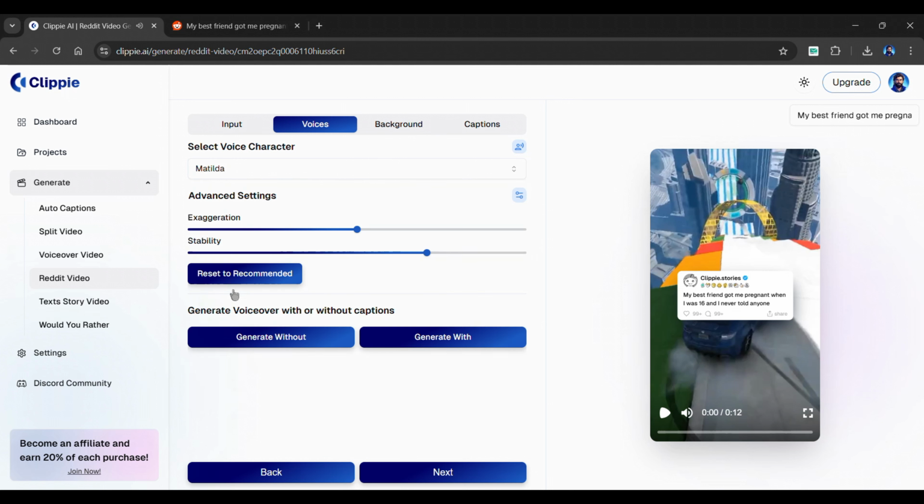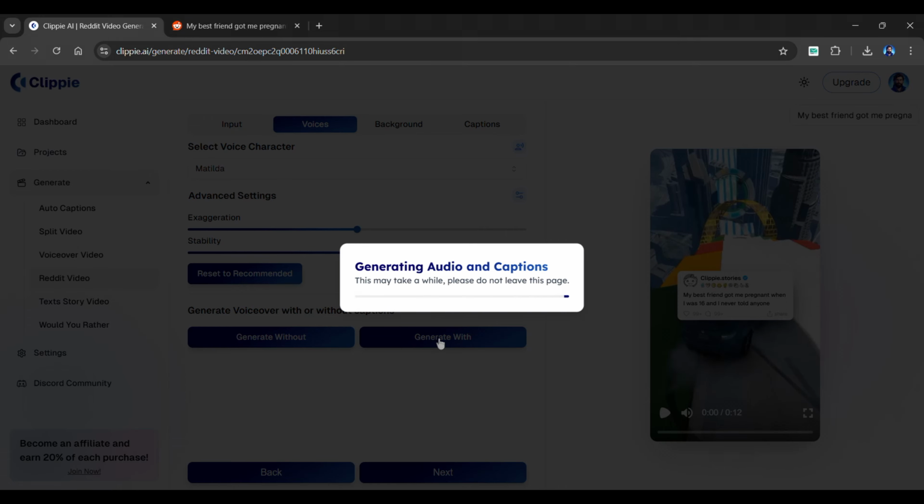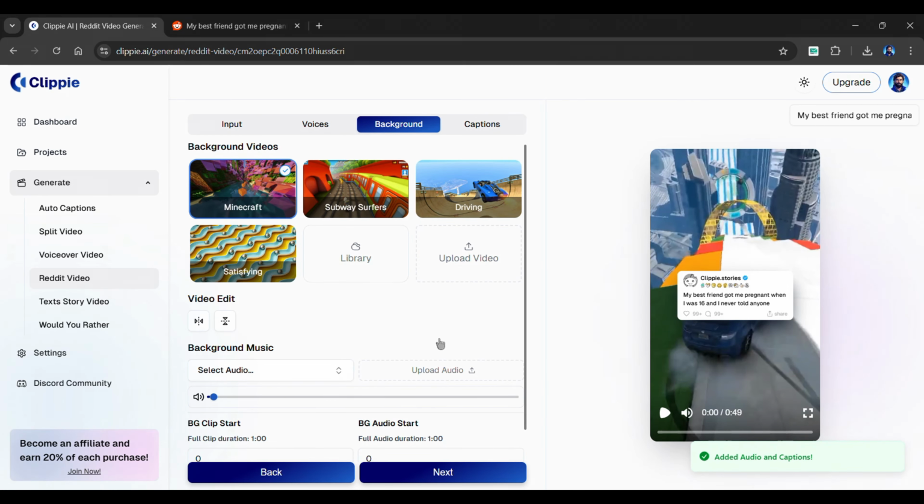I'll go with this one. Here are some advanced settings like exaggeration and stability. You can adjust them using the slider. Below, you have two choices. Generate voiceovers without or with captions. I'll select with captions. It will start generating audio and subtitles, so let's skip the generation process. Once the generation is completed, you will be redirected to the background section.